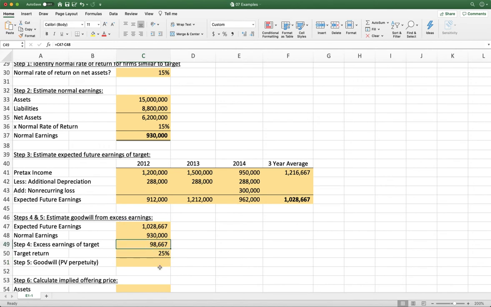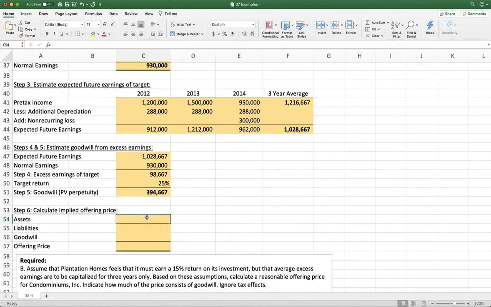So that's $98,667 next year that we're going to outperform the market, and the year after that, and the year after that, and the year after that, and the year after that, forever. So the great thing about a perpetuity is we don't need any fancy present value factors or tables. All we're going to do is take the amount that we believe we're going to outperform the market by each year, and divide it by our discount rate, and that gives us our estimate of goodwill, which is $394,667.